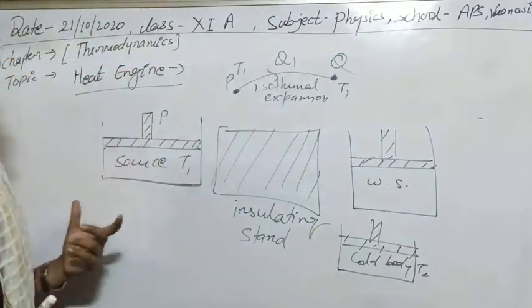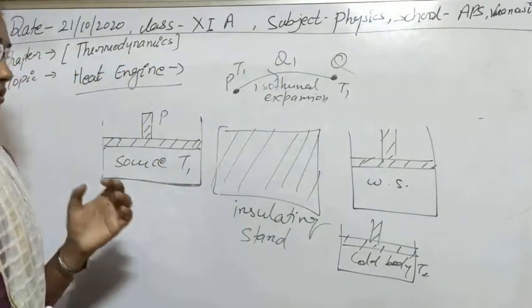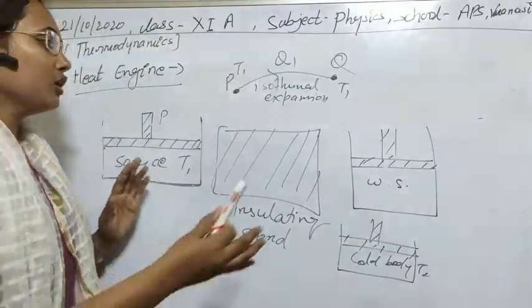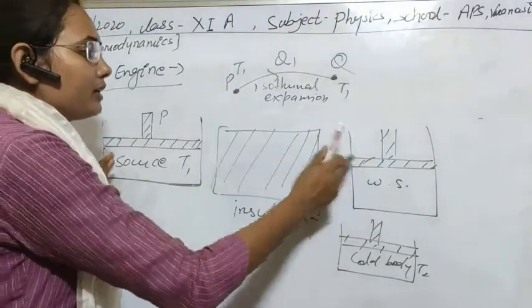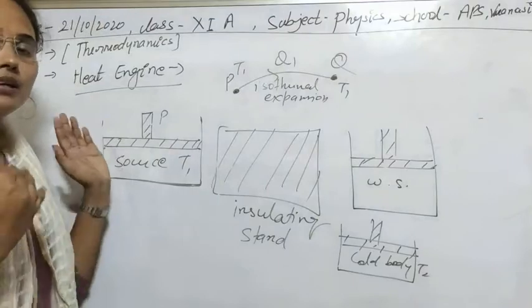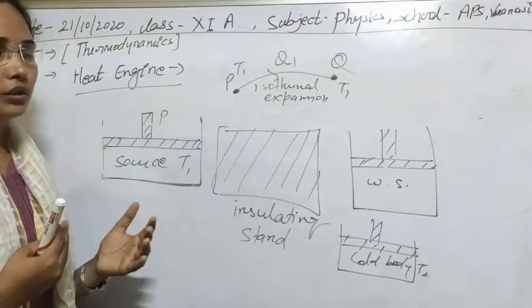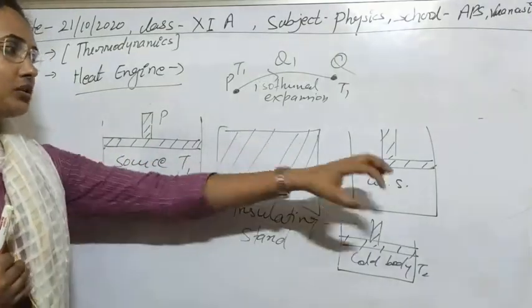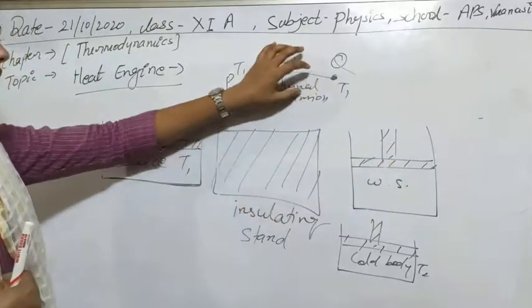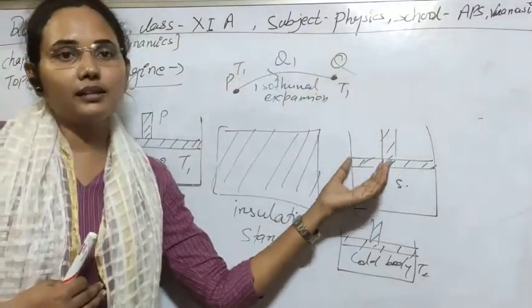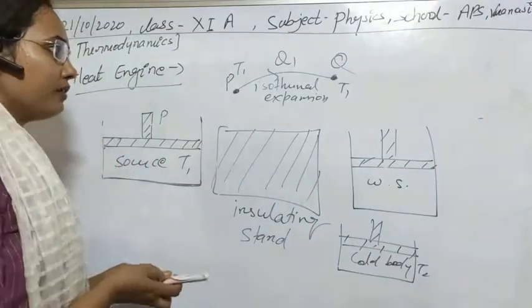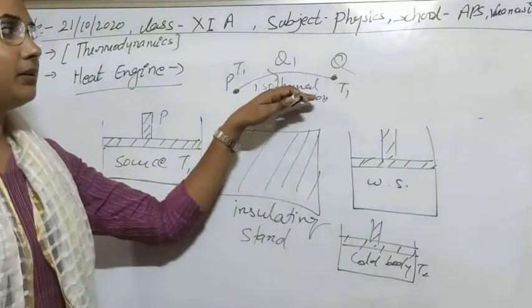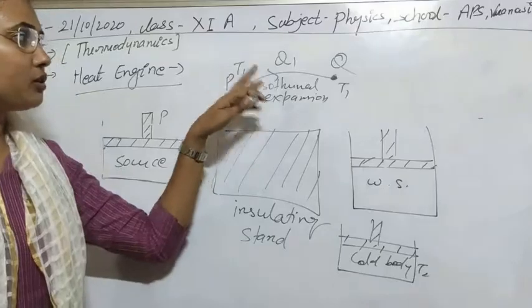As you know, in the case of an isothermal process, heat can be transferred from one system to another until the temperature becomes constant. So if we put it on a hot body, they will try to reach thermal equilibrium, and due to this condition at constant temperature, some heat can be transferred to the working substance. With this heat it can perform some work, and obviously this process will be isothermal, and since heat is given to the system, there will be expansion. Clear? So the first process is isothermal expansion.